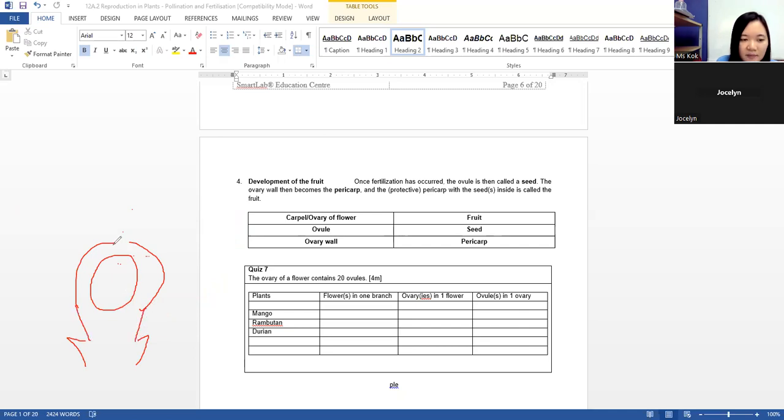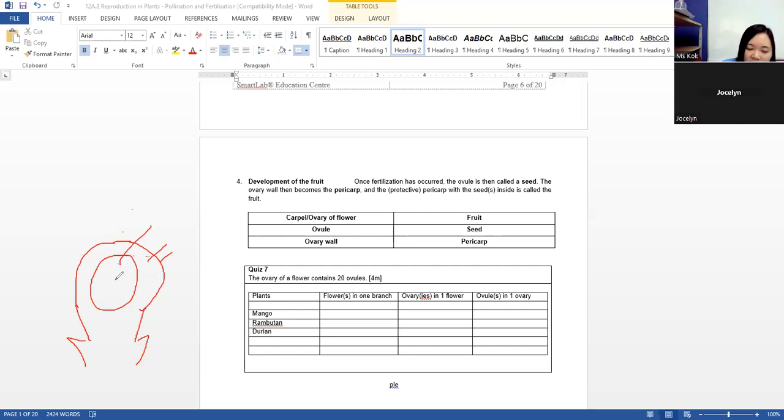So you imagine. Imagine this is a mango. This is the mango seed. This is the mango flesh. This is the mango skin. Okay, the mango skin is actually the wall of the ovary. The mango flesh will be the ovary. The mango seed will be the ovule.